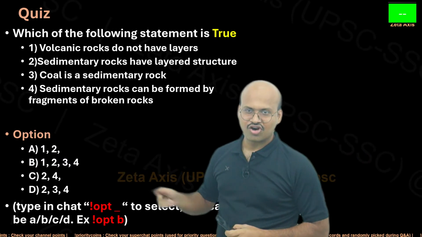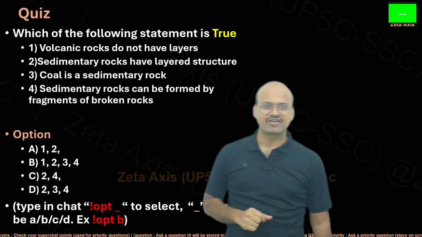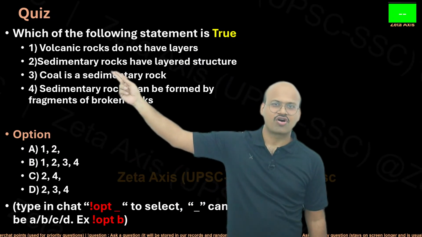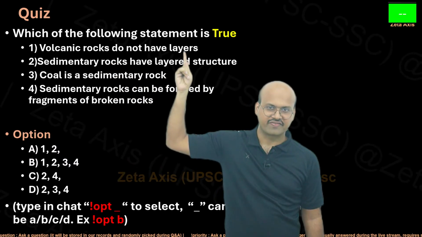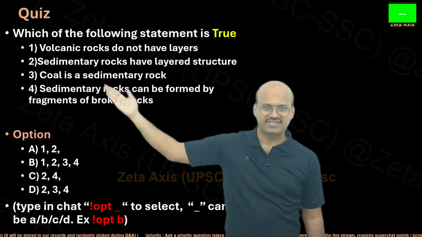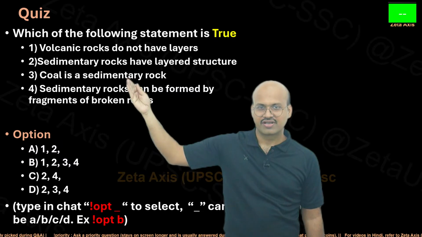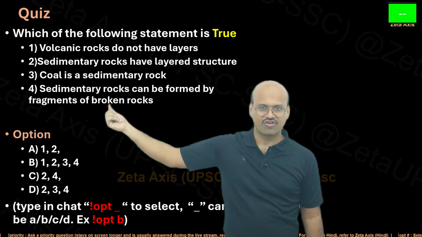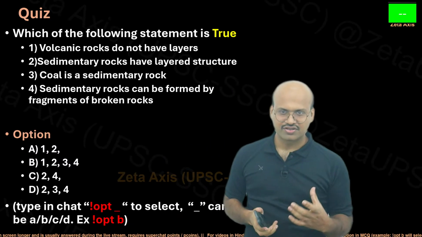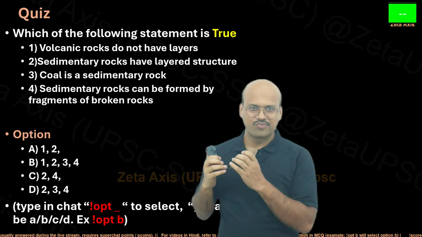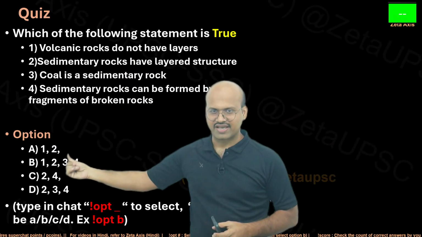So let's see the answer. Volcanic rocks do not have layers. We have seen previously that volcanic rocks do not have layers. It is the sedimentary rocks that have layers. That is, sedimentary rocks are stratified while volcanic rocks are not stratified. So 1 is true, 2 is also true. Coal is a sedimentary rock. We just saw that this is an organically formed sedimentary rock. And sedimentary rocks can be formed by fragments of broken rocks. This is an example of mechanically formed sedimentary rocks, where the rocks were formed by the broken fragments of rock which existed earlier. That is why all these statements are true and the answer is D.